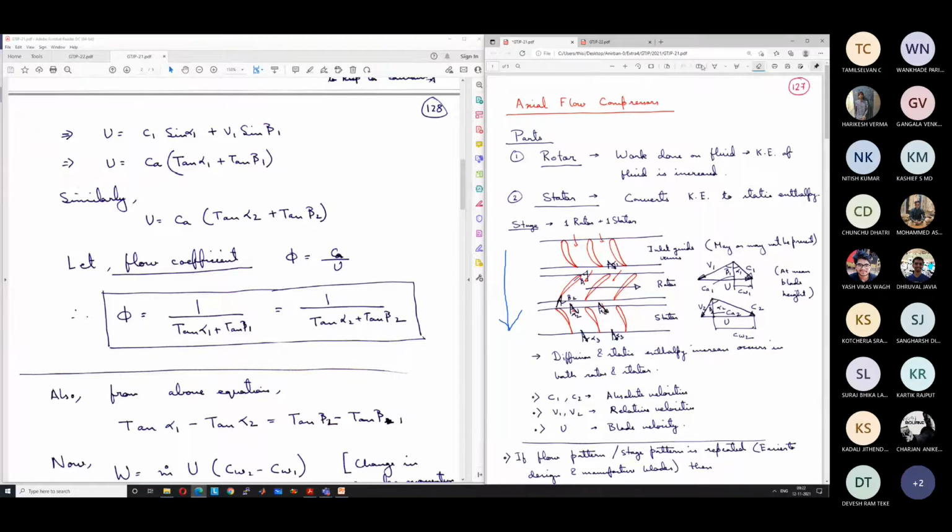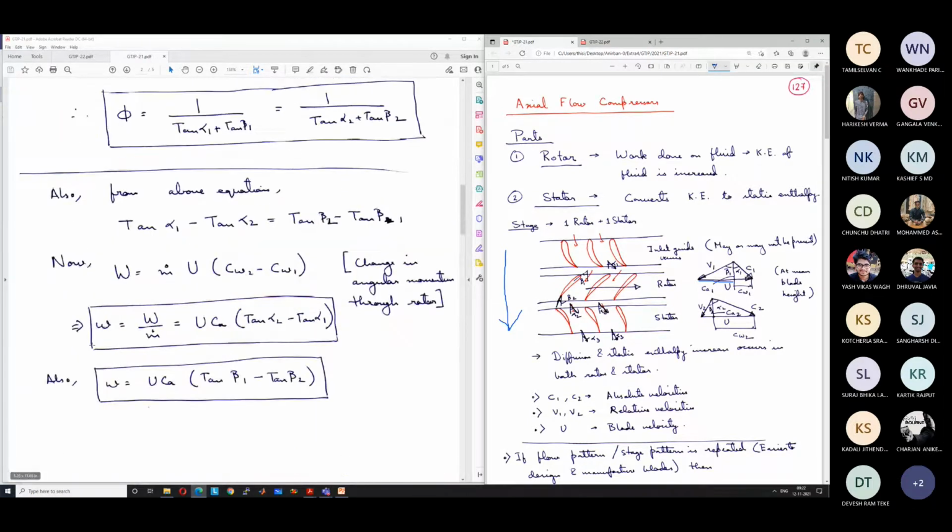Where alpha 1 and alpha 2, and beta 1 and beta 2, you can see from this diagram, and you can easily calculate that. So this part, Cw1, is equal to Ca tan alpha 1, and similarly this part is equal to Ca tan beta 1. So if you add that, you get U is equal to Ca tan alpha 1 plus tan beta 1. Similarly for the other case, Ca tan alpha 2 plus tan beta 2. From this we get the flow coefficient values.